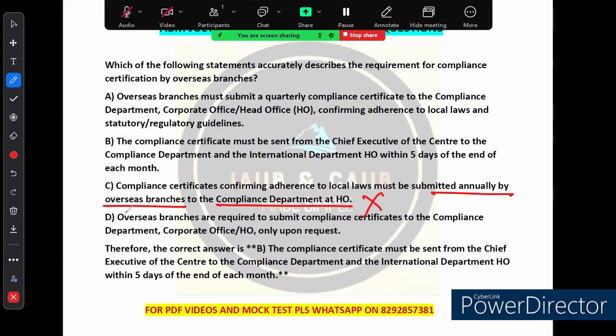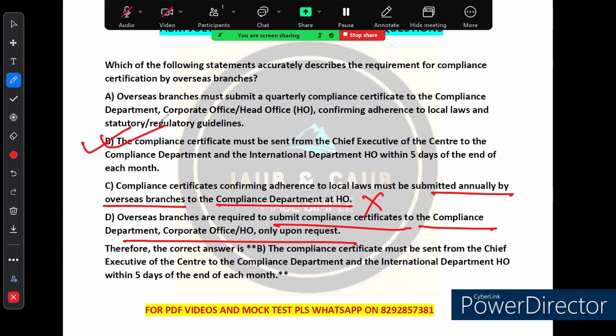Right? Now option D says that compliance certificates are only submitted upon request, that is, submitted to the compliance department upon request. So this is less proactive and does not align with the standard requirement where regular and timely submission is expected. So the right answer is option B. The compliance certificate must be sent from the chief executive of the centre to the compliance department and the international department.